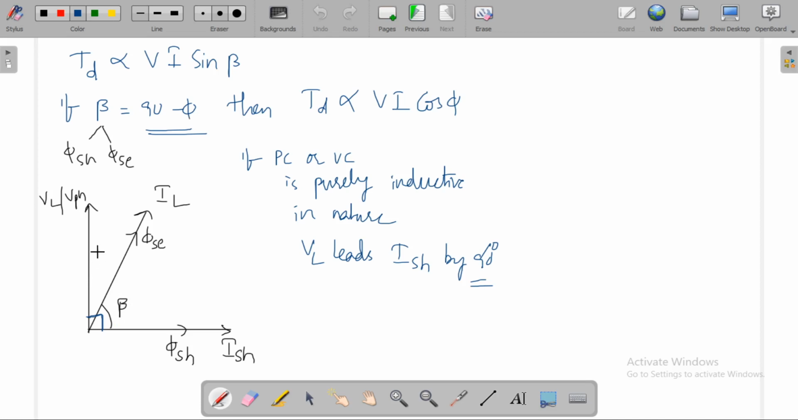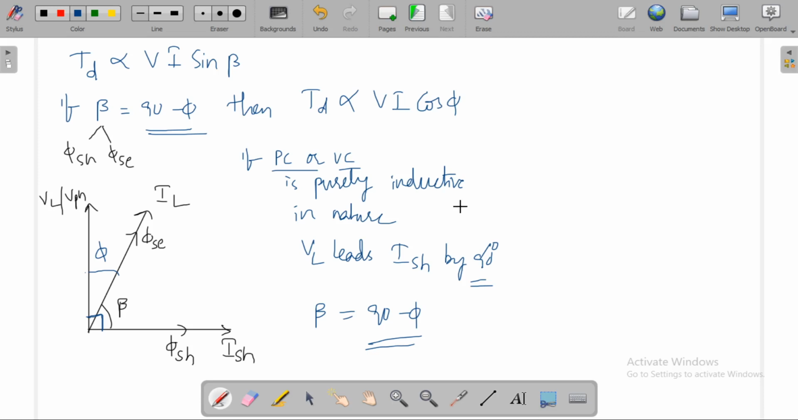Anyhow, the load current I_L lags the load voltage by an angle phi, right? Then what will this beta be? Here beta will be equal to 90 minus phi, when the voltage coil or pressure coil is purely inductive in nature.